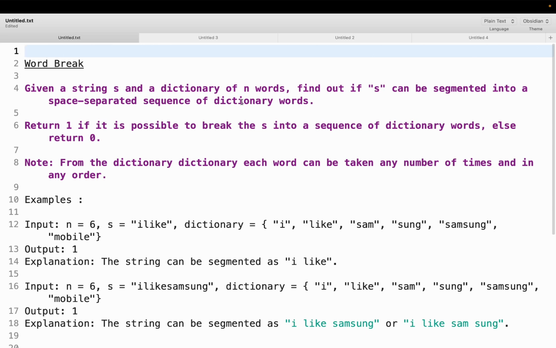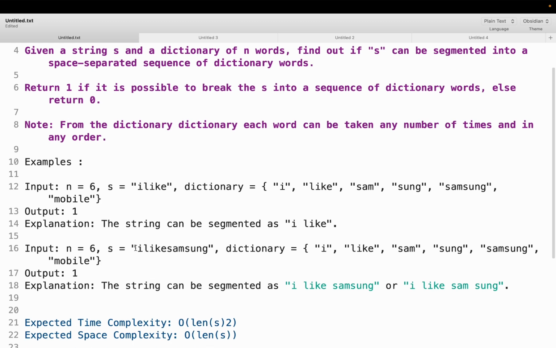Let's discuss the word break problem. Given a string S and a dictionary of n words, find out if S can be segmented into a space-separated sequence of dictionary words. Return 1 if it is possible, otherwise return 0. From the dictionary, each word can be taken any number of times and in any order.